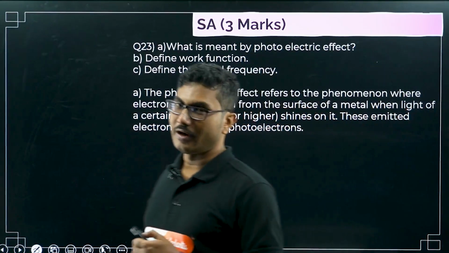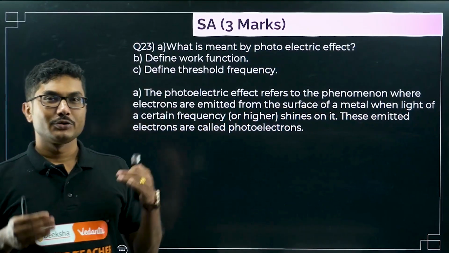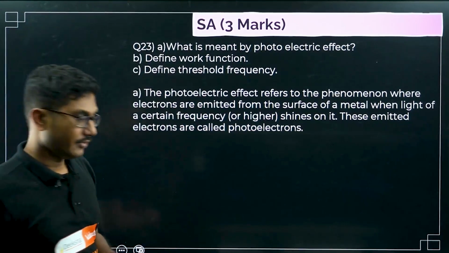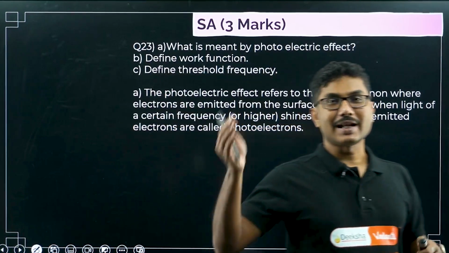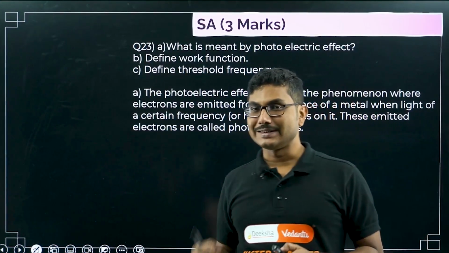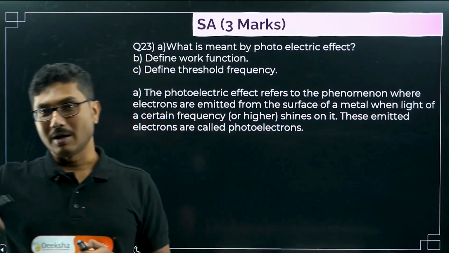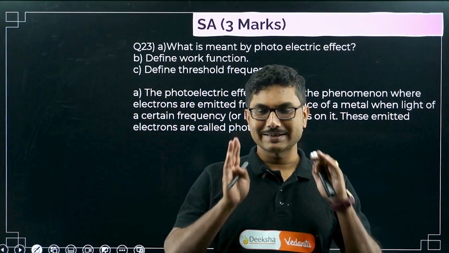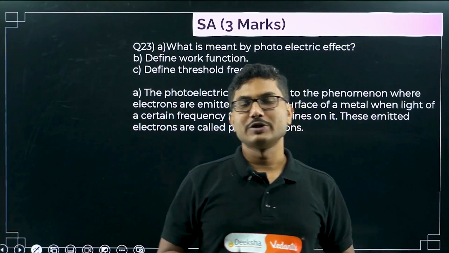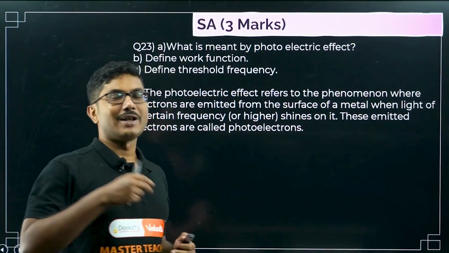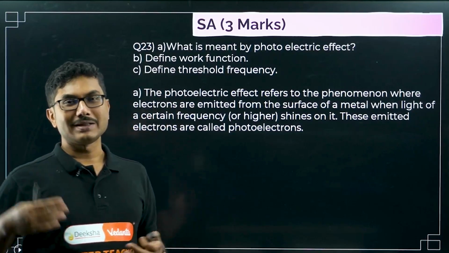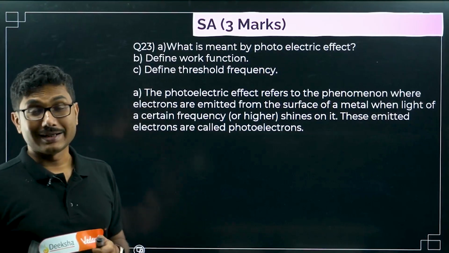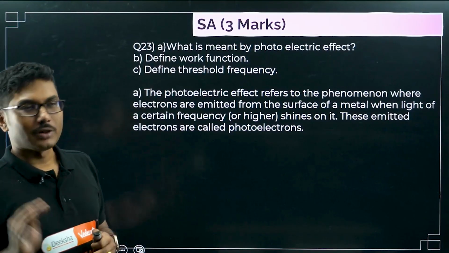Now, solar panels are basically an industrial application of the photoelectric effect. When the sunlight falls on the solar panels, they emit electrons. Those electrons are carried by the wires connected to them. This is a slightly simplified version I am talking about. Those electrons then light your home, your mobile, your laptop. That is one of the processes. There are other processes also, but one of the common examples of electric current is the solar light.